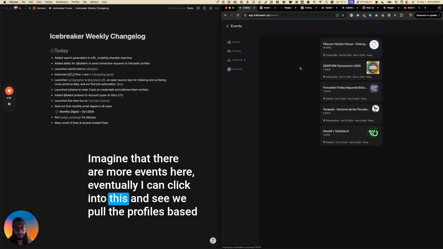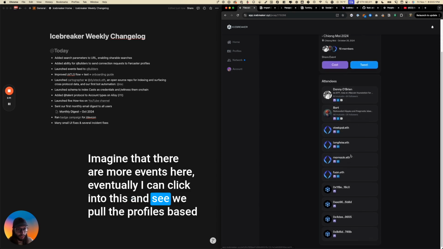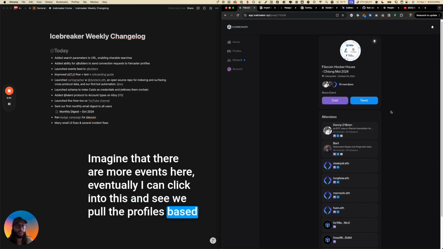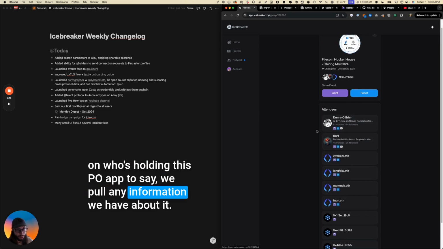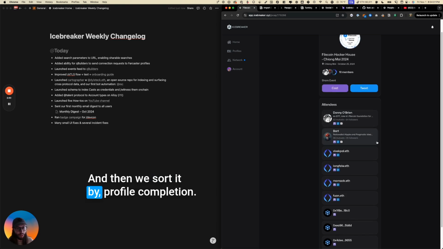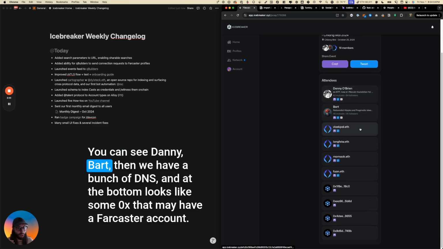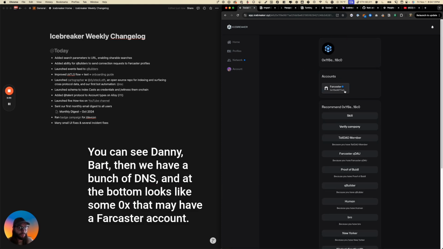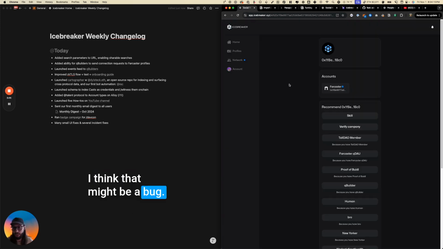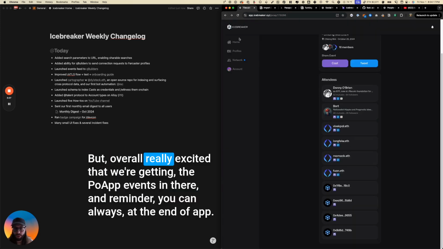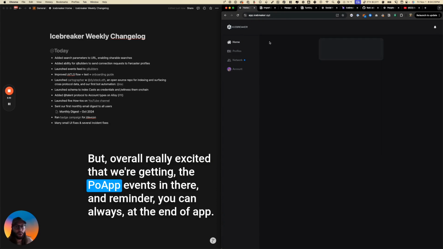I can click into this and see we pull the profiles based on who's holding this POAP, pull any information we have about them, and then sort by profile completion. You can see Danny, Bart, then a bunch of VNS, and at the bottom it looks like some 0x that may have a Farcaster account. No, I think that might be a bug, but overall really excited that we're getting the POAP events in there.